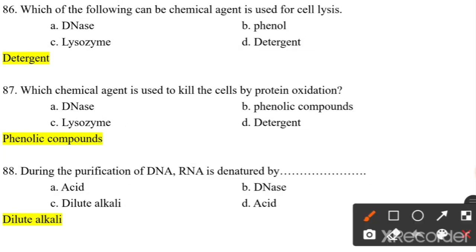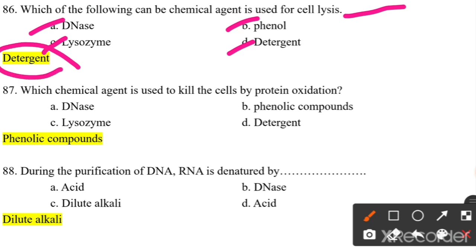Which of the following can be chemical agent used for cell lysis? DNase, phenol, lysozyme, detergent. So detergent is used as a chemical agent for cell lysis. Which chemical agent is used to kill the cells by protein oxidation? DNase, lysozyme, protein compound, phenolic compound, or detergent. So phenolic compounds are used to kill the microorganism, or specifically the cells, by the protein oxidation mechanism.